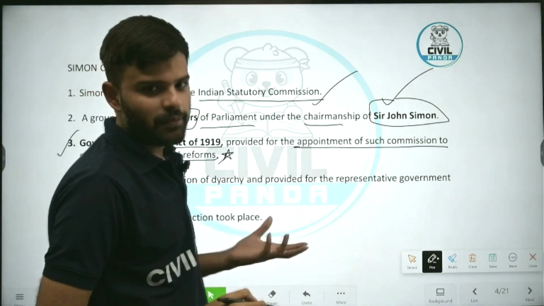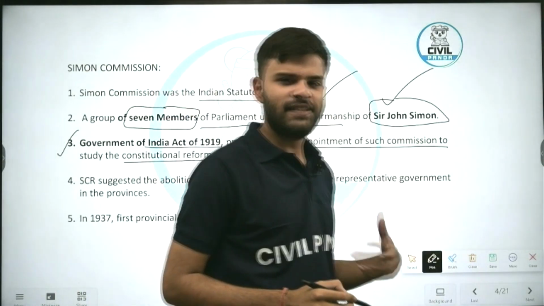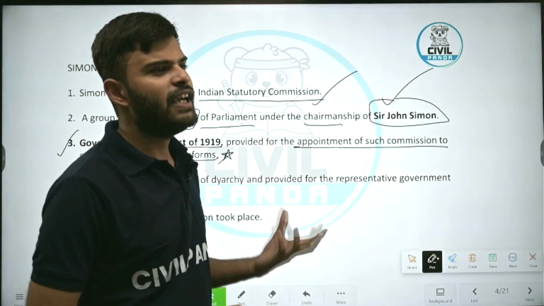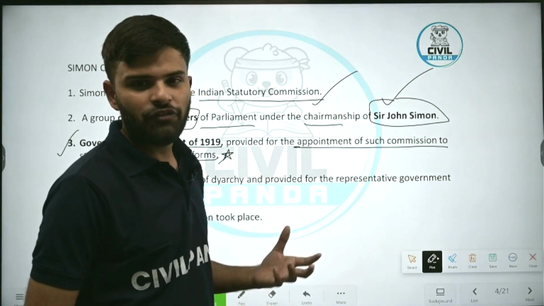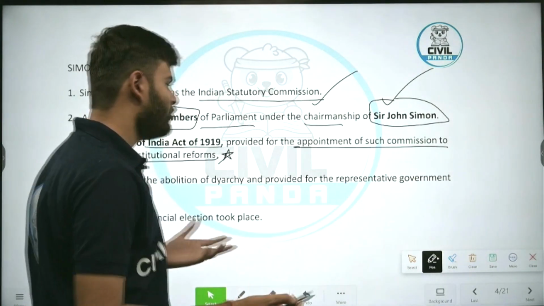Of course, it came before 10 years. The Act said it would come in 10 years, but it came earlier. Why? Because Indians were demanding very radically for the dominion status on the line of British colonies.